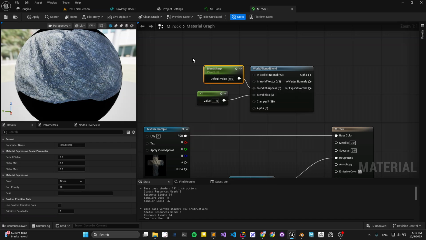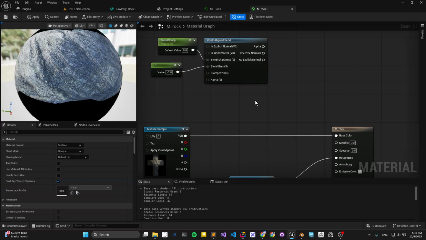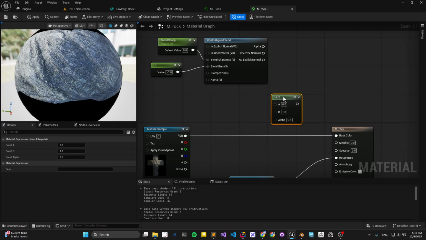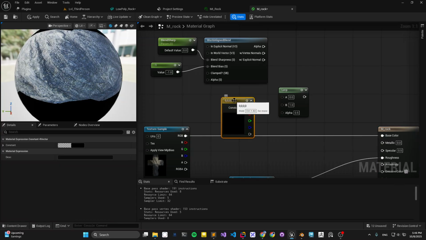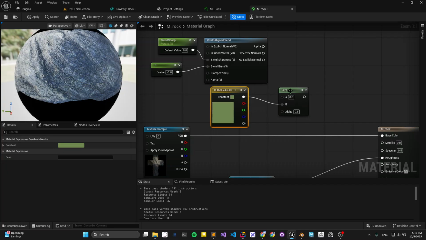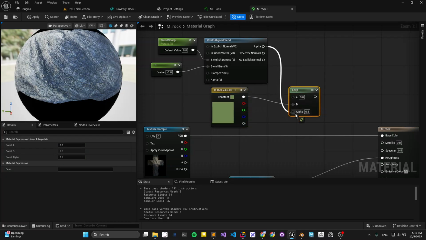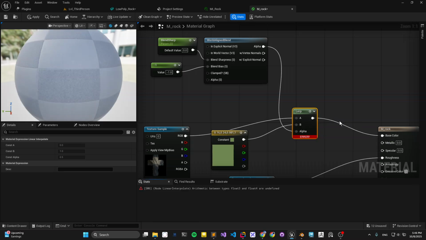Then hold this, press the L key and click the mouse to create a linear interpolate. Press the 4 key and click to bring an RGB color. You get a default value, maybe a greenish, a little bit desaturated color. Plug it into B, alpha into alpha, and diffuse color into A, and compile.